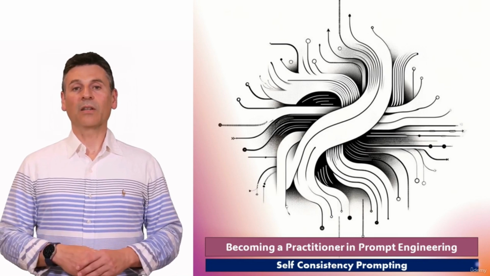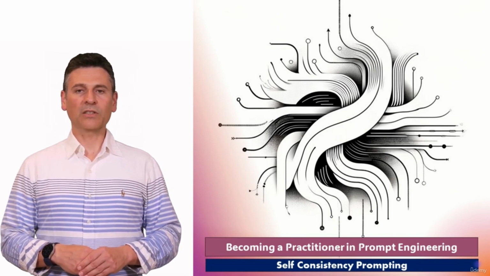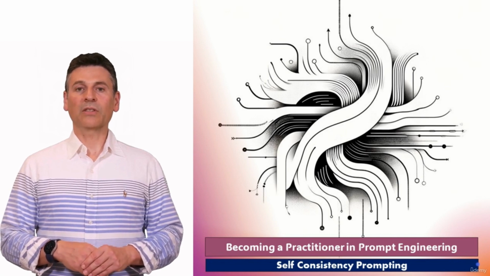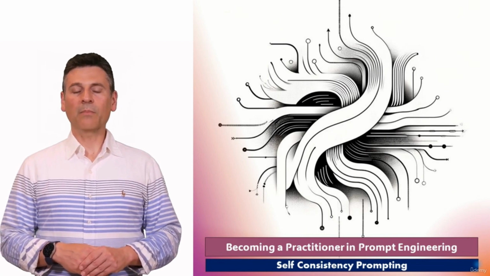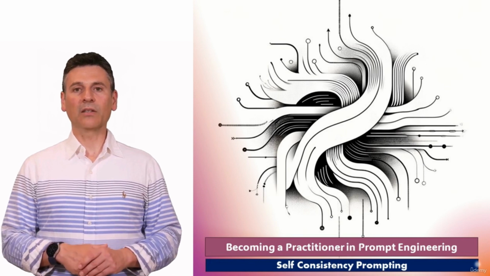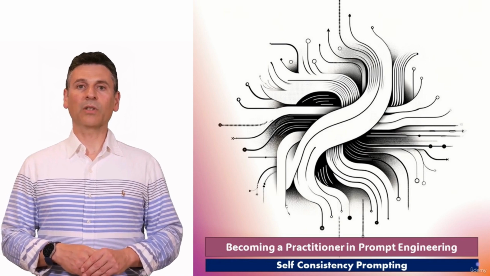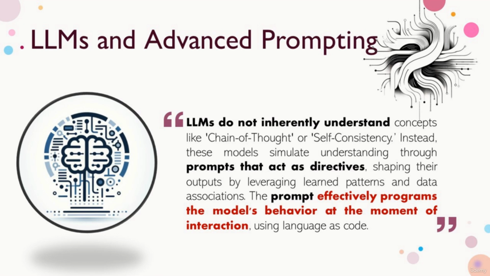Welcome back. Self-consistency is an advanced prompting technique designed to enhance the reasoning capabilities of generative AI models. As with the tree of thoughts technique, self-consistency moves away from the linear, step-by-step path to problem-solving of the chain of thoughts. Instead, it introduces a more dynamic and robust methodology to generate multiple reasoning pathways for a given query or problem.